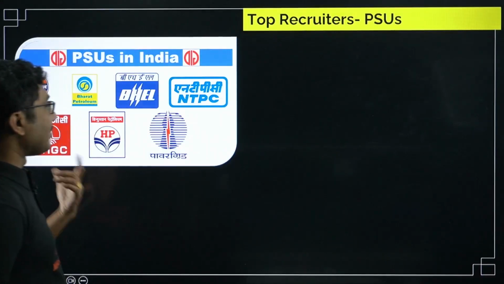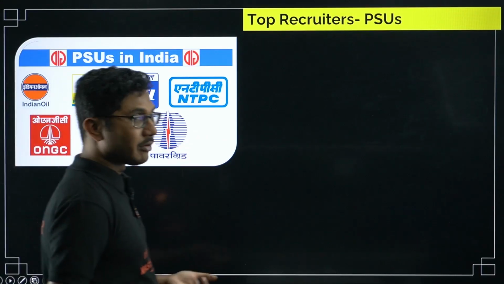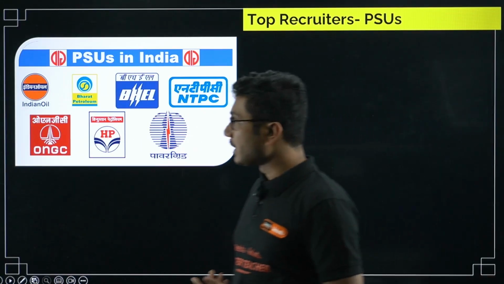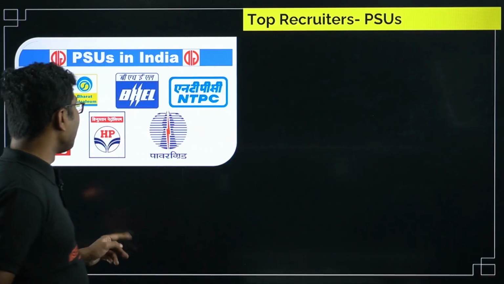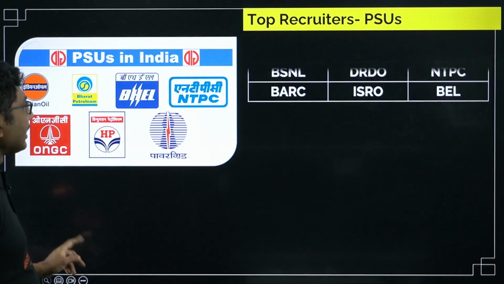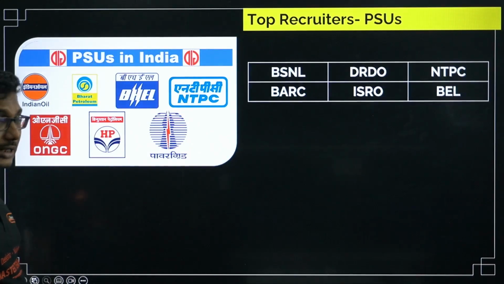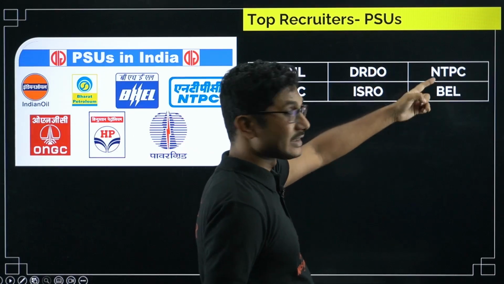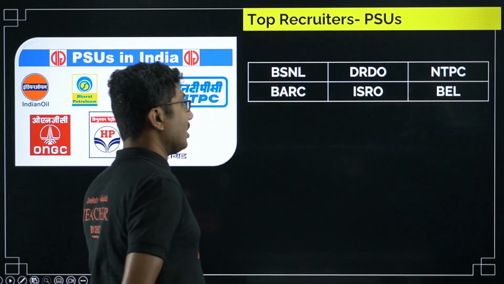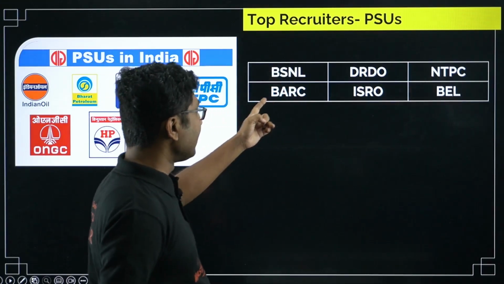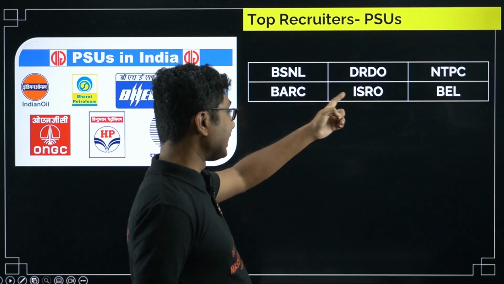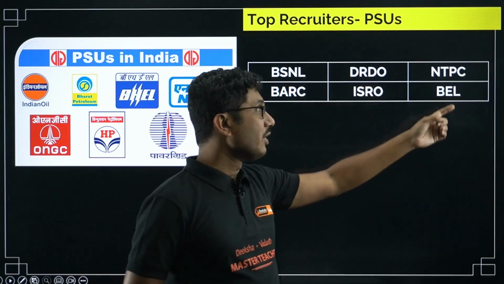Now let's look into some of the public sector units, that is semi-government units, which are partly owned by the government. Here are some of the companies: Indian Oil, Bharat Petroleum. They all recruit electrical and electronics engineers. BSNL, DRDO which I already mentioned, NTPC, National Power Transmission, then we have BARC, Bhabha Atomic Research Center, ISRO, obviously, then BEL.